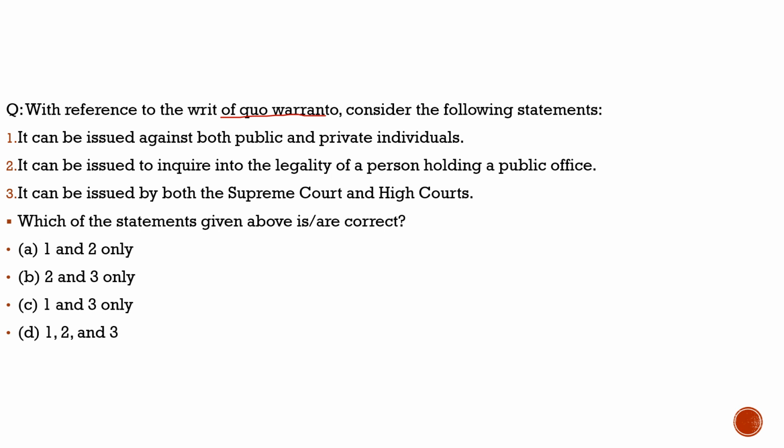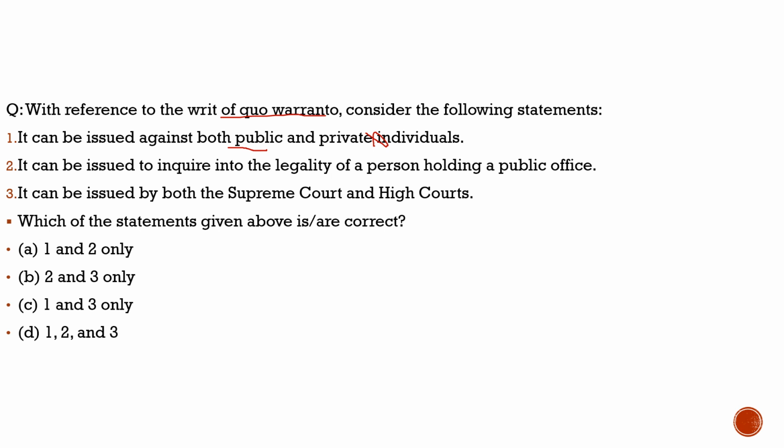Here, the question says, with reference to the writ of quo warranto, consider the following statements. First, it can be issued against both public and private individuals. Yes, it can be issued against a public individual, but not against a private individual. So this statement is not correct. What did you understand from this statement? This writ of quo warranto can be issued against a public individual.